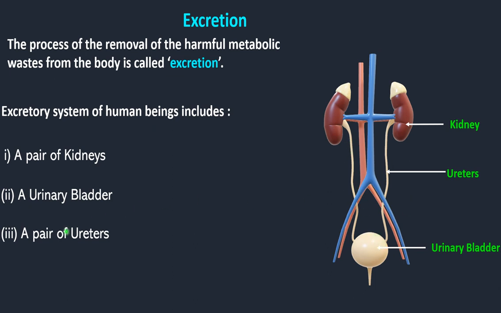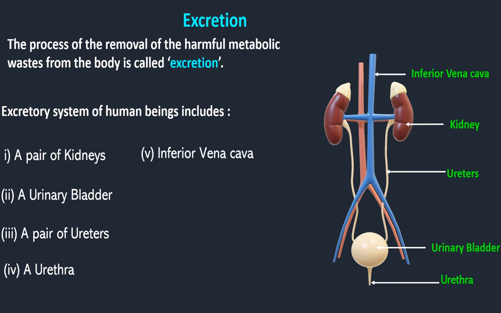There is a ureter on the right side as well as on the left side. Then there is the urethra. The urethra is a small opening to the outside, through which we expel or excrete urine to the environment. It is present in front of the urinary bladder, and it opens outside to the environment. Through that we excrete urine.